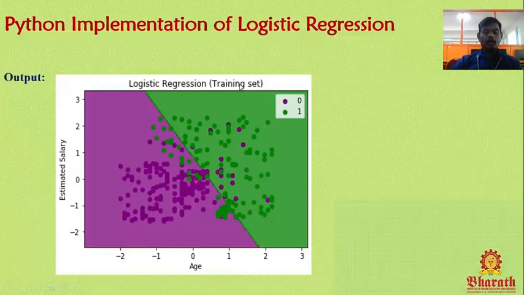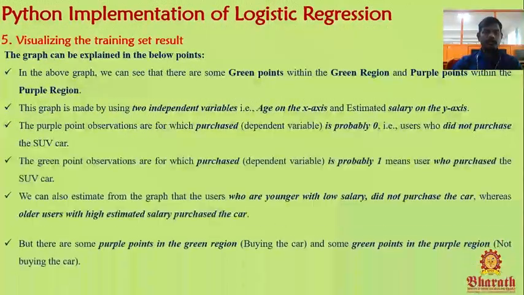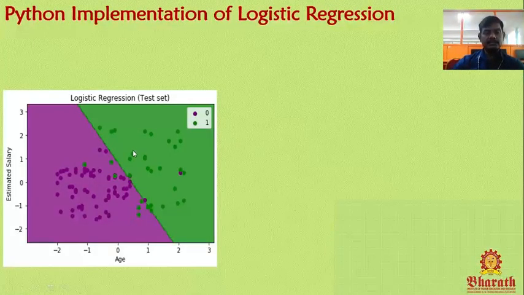This is a graphical representation of logistic regression on the training set. The maximum number of green color points are located in the green color region, and the maximum number of purple color points are located in the purple color region. But some points lie in between. So this is the exact visual report on the training set. What about the test set? This is the visual effect of the test set.